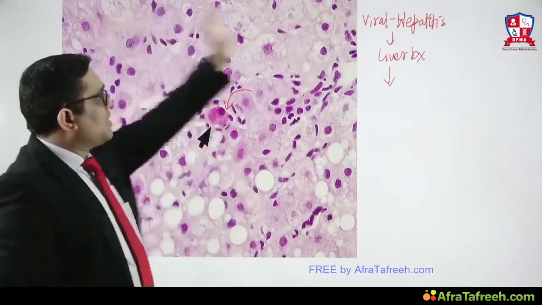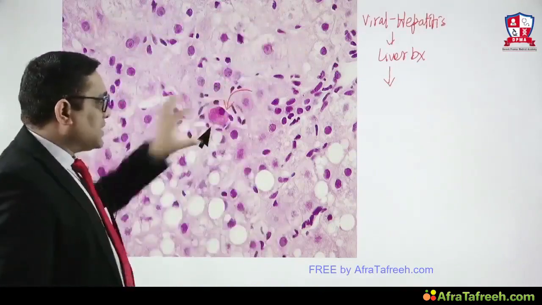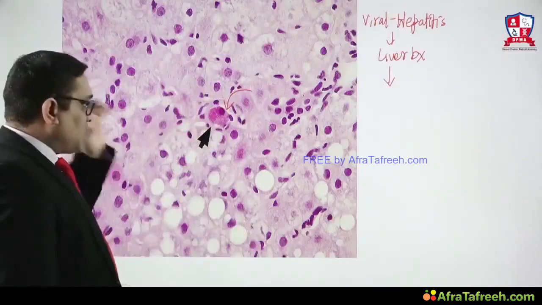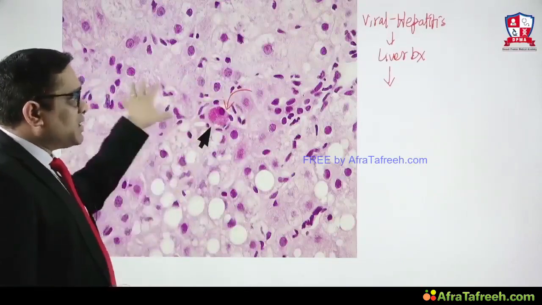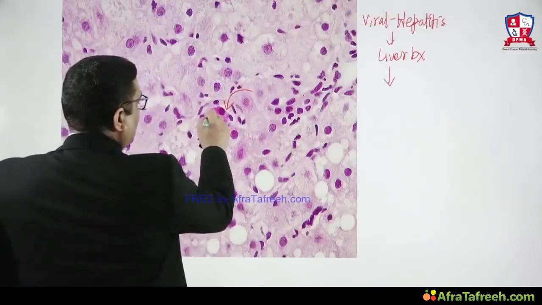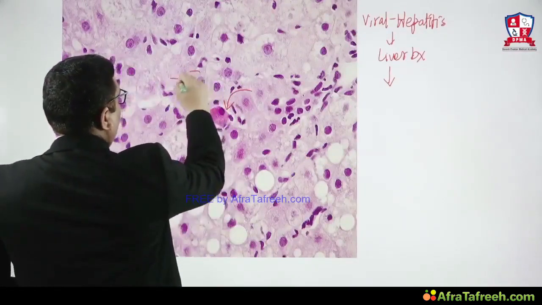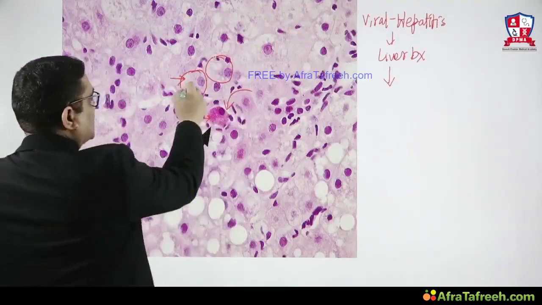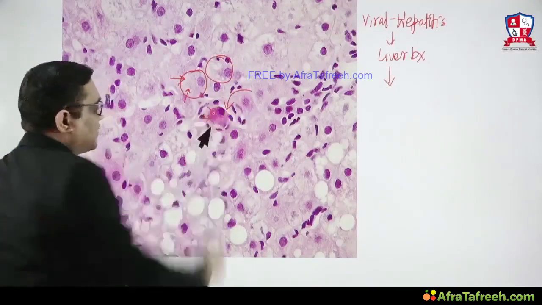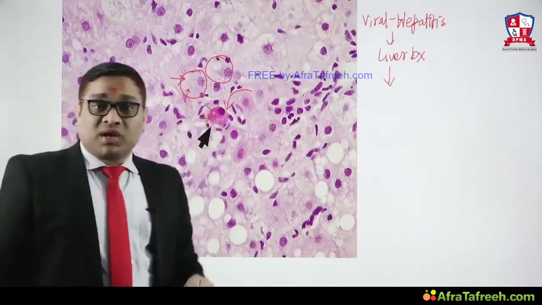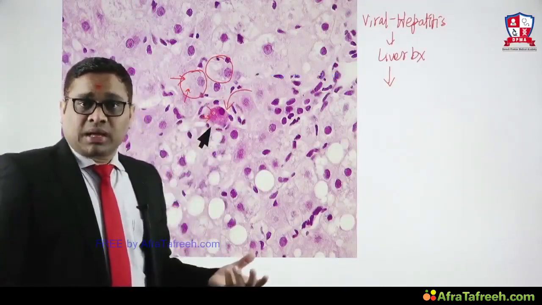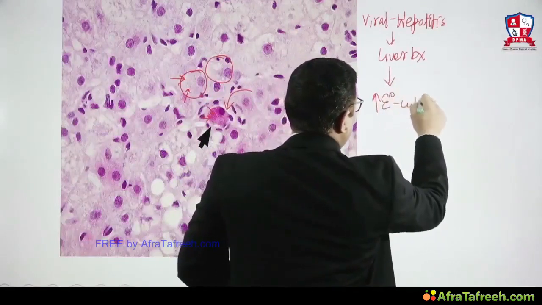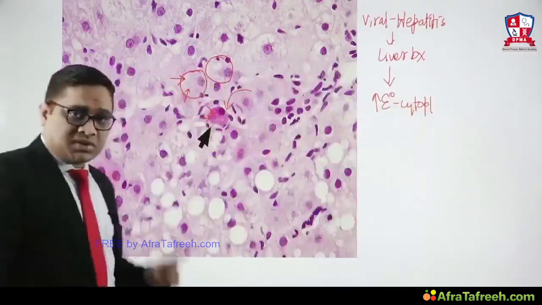So first you look at the 5 areas, all corners and the center. He has been asked this question, what is this structure? So now you start observing and comparing this liver tissue. If you compare this cell with this surrounding cell, this is the normal cell, right? This is the normal hepatocyte. Look at the cytoplasm and compare the cytoplasm at this place. How is the cytoplasm? More eosinophilic or less eosinophilic? More eosinophilic, right? So the first thing you are seeing is a hypereosinophilic cytoplasm. This is number one.